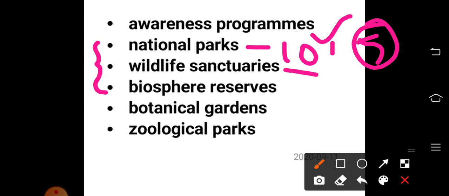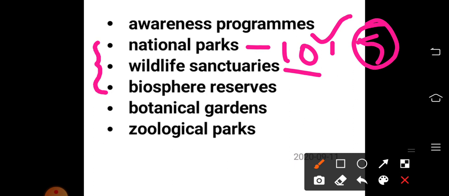Then wildlife sanctuaries. Wildlife sanctuaries are also like national parks, but somewhat smaller. They are meant for protecting a type of plant or some types of animals. For example, Chendurney Wildlife Sanctuary in Kollam district is meant for protecting a particular species of plant. In Kerala we have 18 wildlife sanctuaries. In total, there are 553 wildlife sanctuaries across our country.